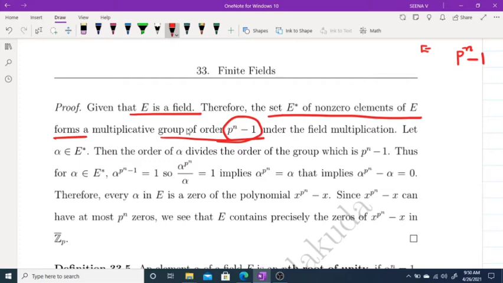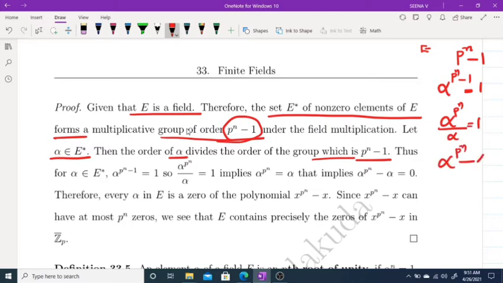Okay. Now let alpha belong to E star. Then the order of alpha divides the order of the group, that means P raised to n minus 1. Thus, since the order of an element divides the order of the group, alpha raised to p raised to n minus 1 is equal to 1. That means alpha raised to p raised to n divided by alpha equals 1. That is, alpha raised to p raised to n minus alpha equals 0.